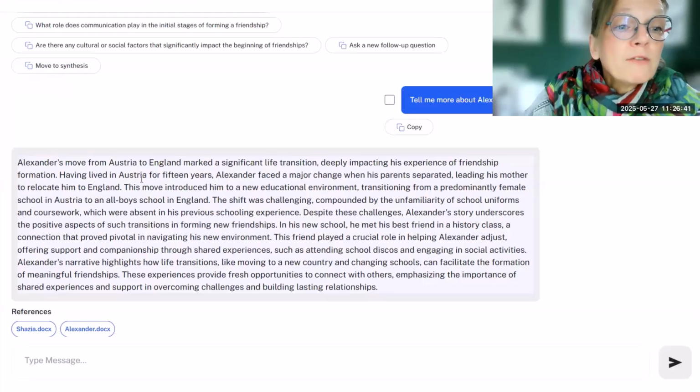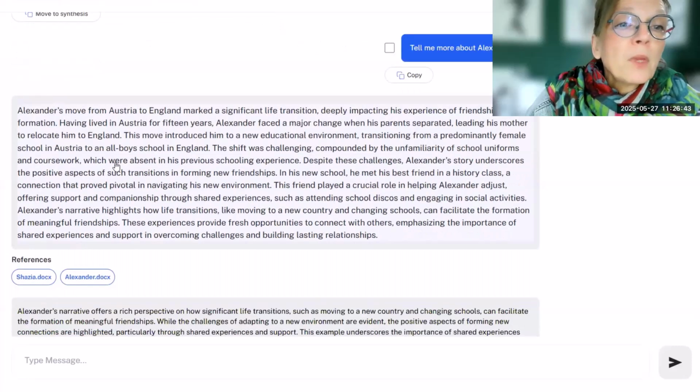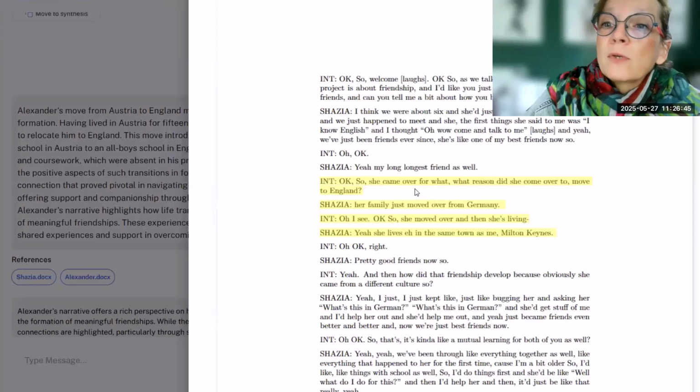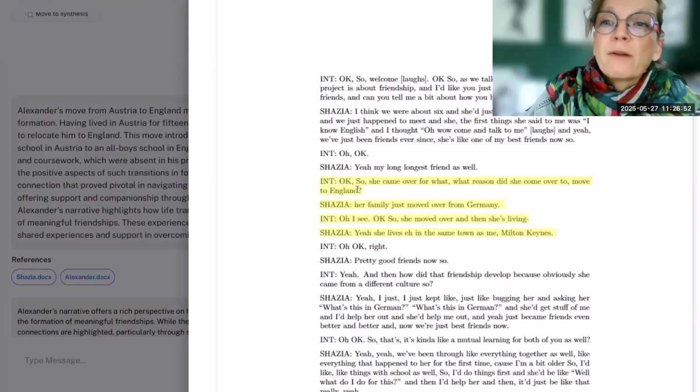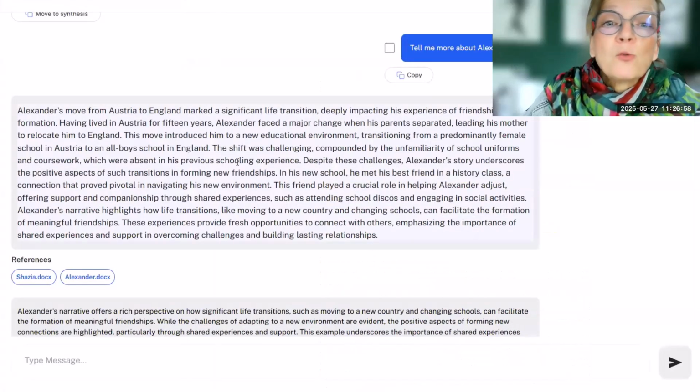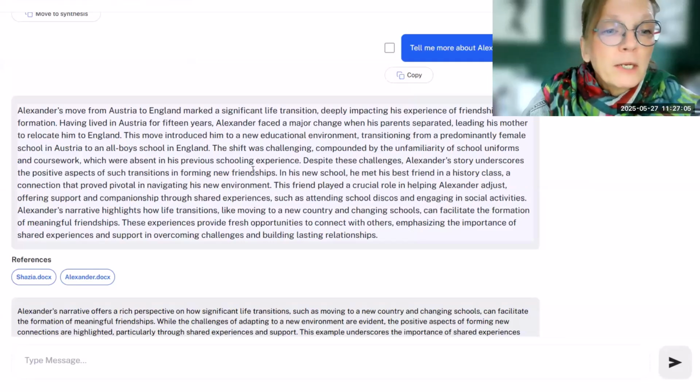Now it also gives a reference to Shazia. If you click on it, you will see why it has been doing that, because Shazia also has a similar experience where her friend moved over from Germany. That sometimes happens: you ask about one person and then you get a reference to another interview as well. But here we can see there's some relation going on.